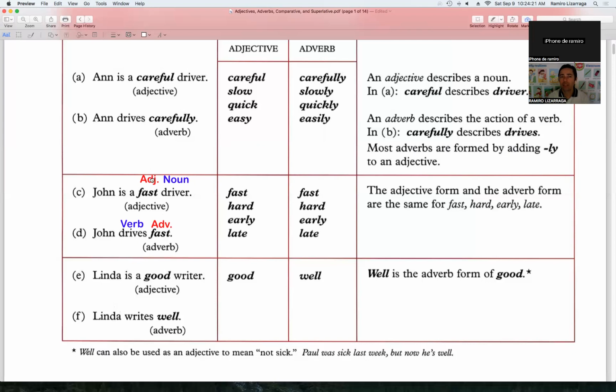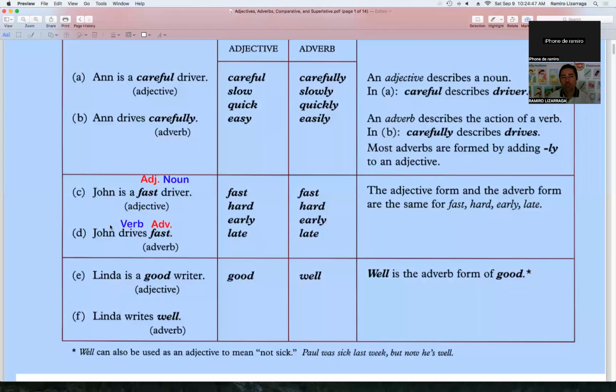And take a look at this. The adjective is written first, and then the noun. So take a look at the order. When we use an adjective, it's first, and then the noun. When we use an adverb, it's after the verb.